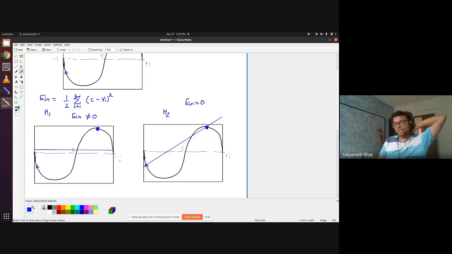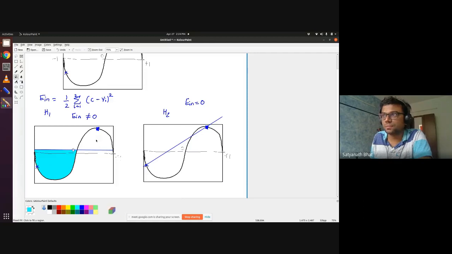Now, if I want to measure E out, I have to see what is the true value for every x, compare with what I am predicting, and take the square. So I have to take this difference and square it. Pictorially, if you want to visualize the error, it will be this region, and in this region this is the error, and in this region this is the error.